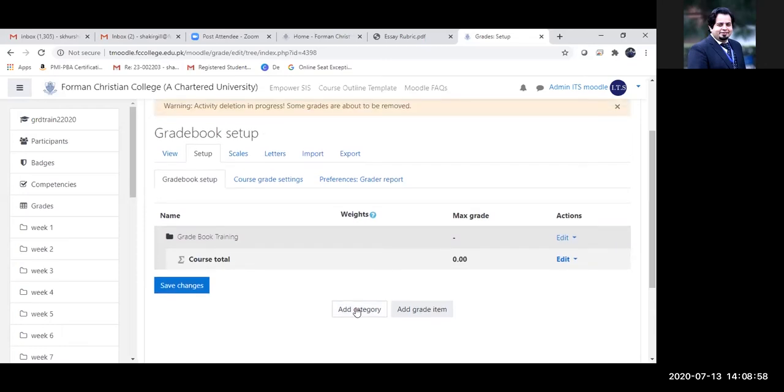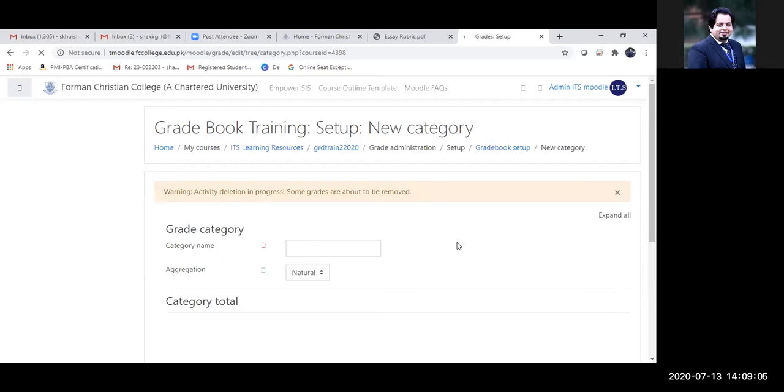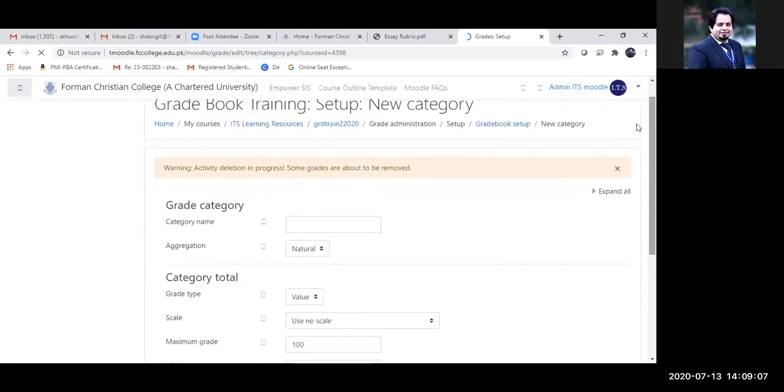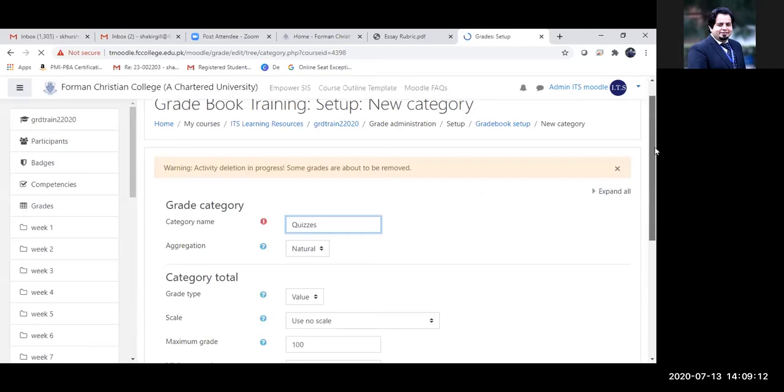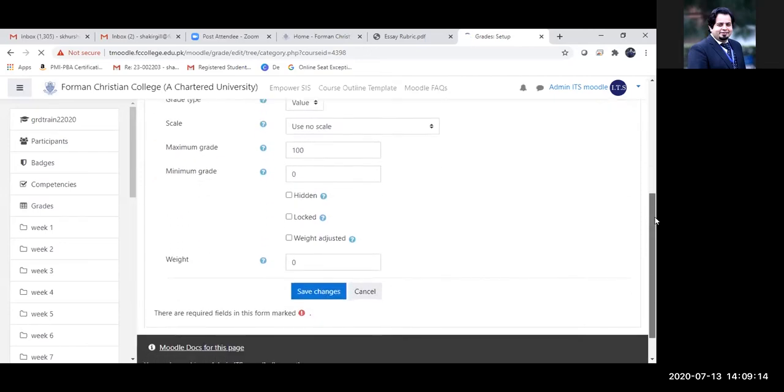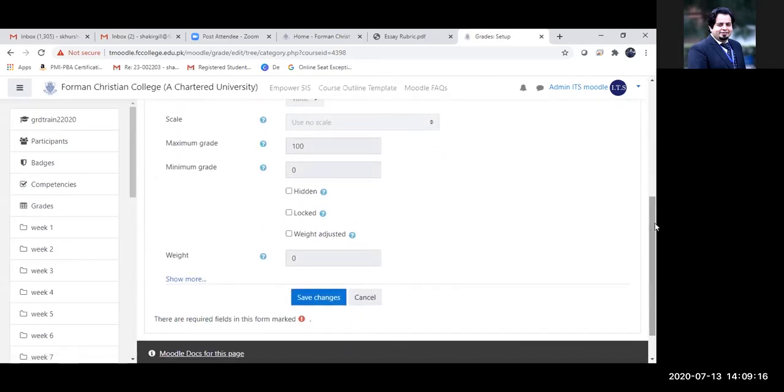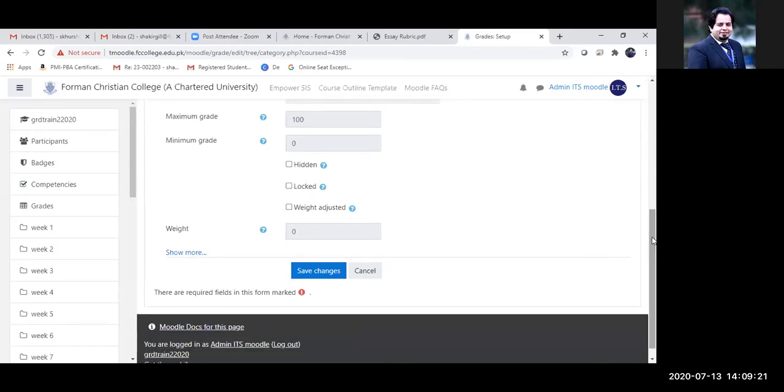So I'm just going to add my first category. I'm going to name it quizzes. You can leave all the other sections the way they are. It will automatically get adjusted, so we don't need to worry about that. You just need to ensure that you select this option, weight adjusted. Now you can simply save and your first category is created.